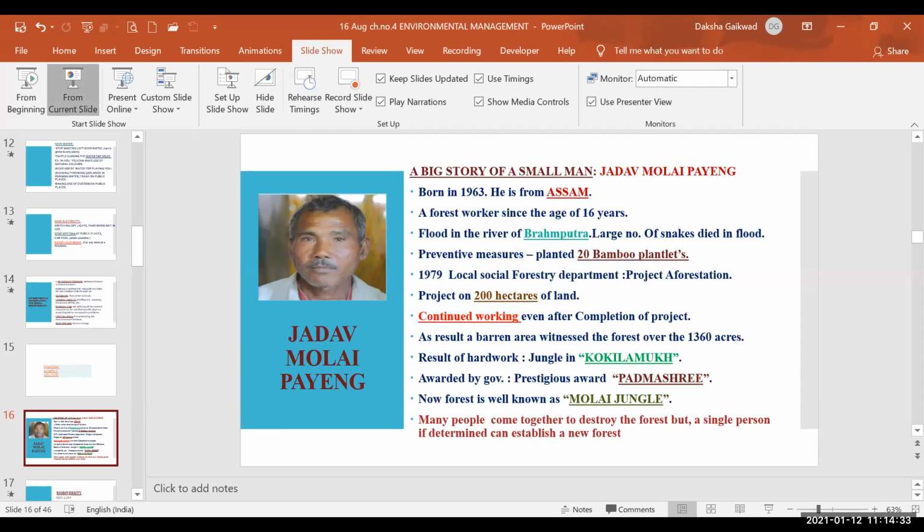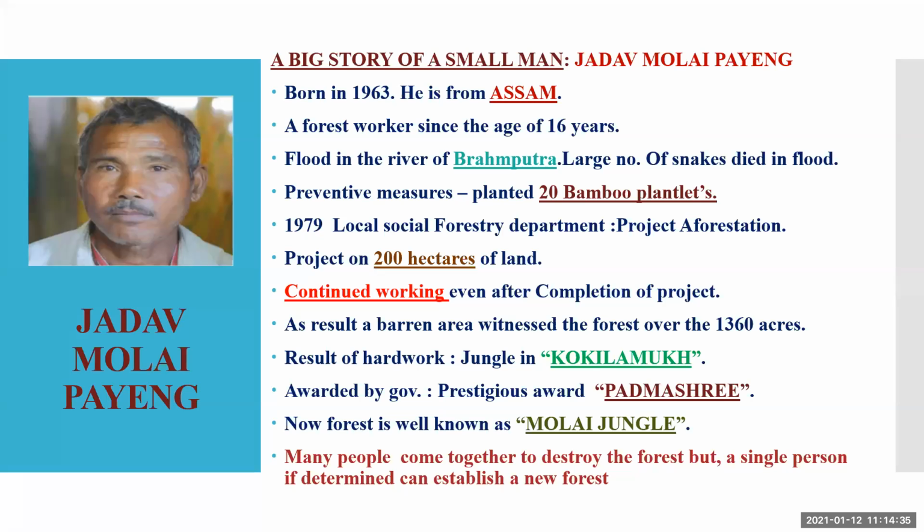Now we have studied environmental conservation, and how it is our social responsibility to conserve the environment, because human beings have created the problems related to the environment. It is now our responsibility to conserve it. Now we'll go for a big story of a small man, Jadav Molai Payeng. He is from Assam. I'll narrate the story of what he has done for the environment.